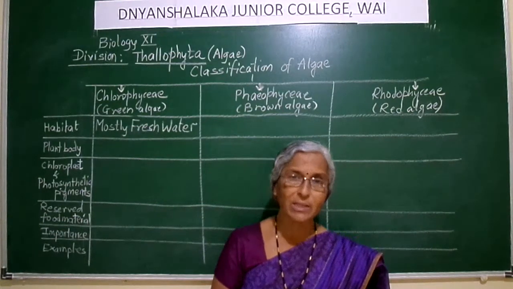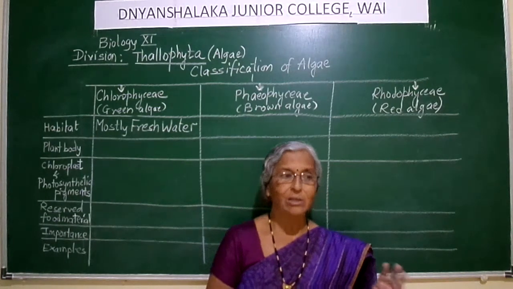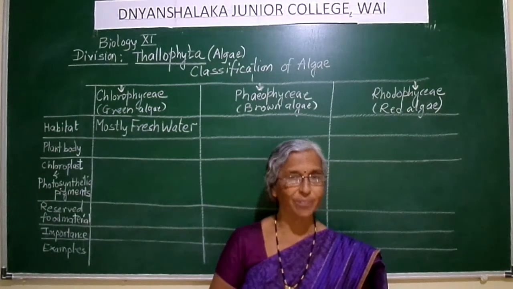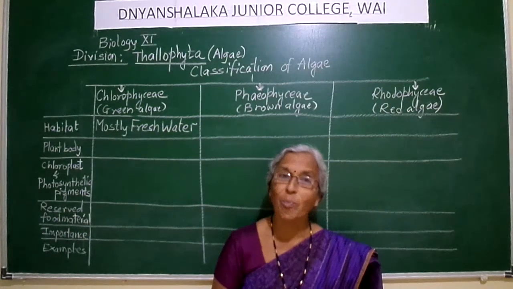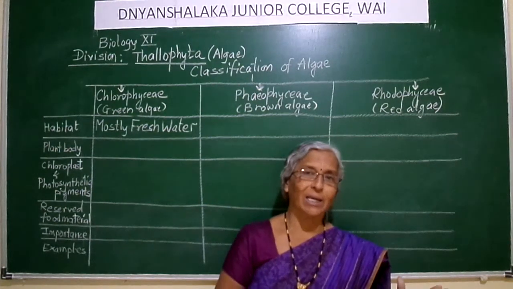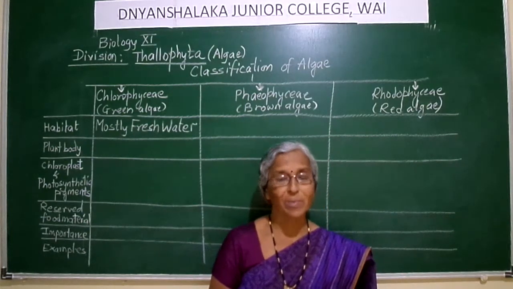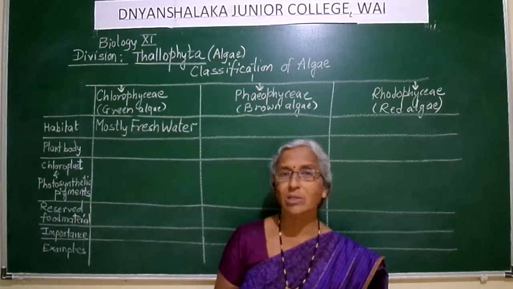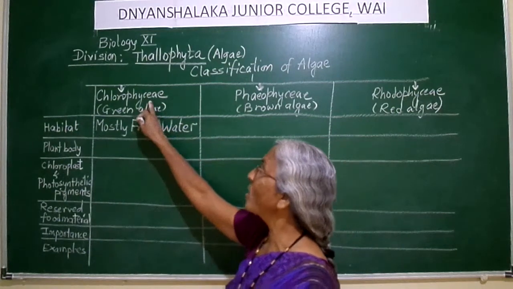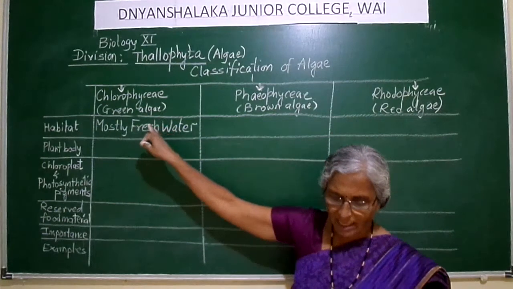Fresh water means the water which is not salty, the water which is not of the sea or the ocean. It is the river water, the pond water. So apart from the salty water, what we call sweet water, river water, pond water, getting it? This water is termed as fresh water.